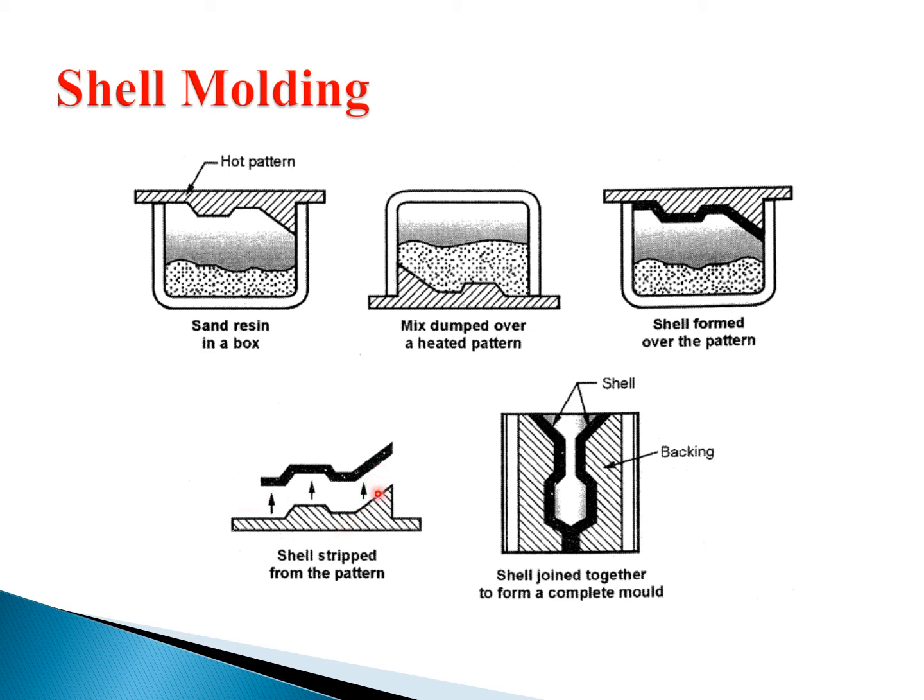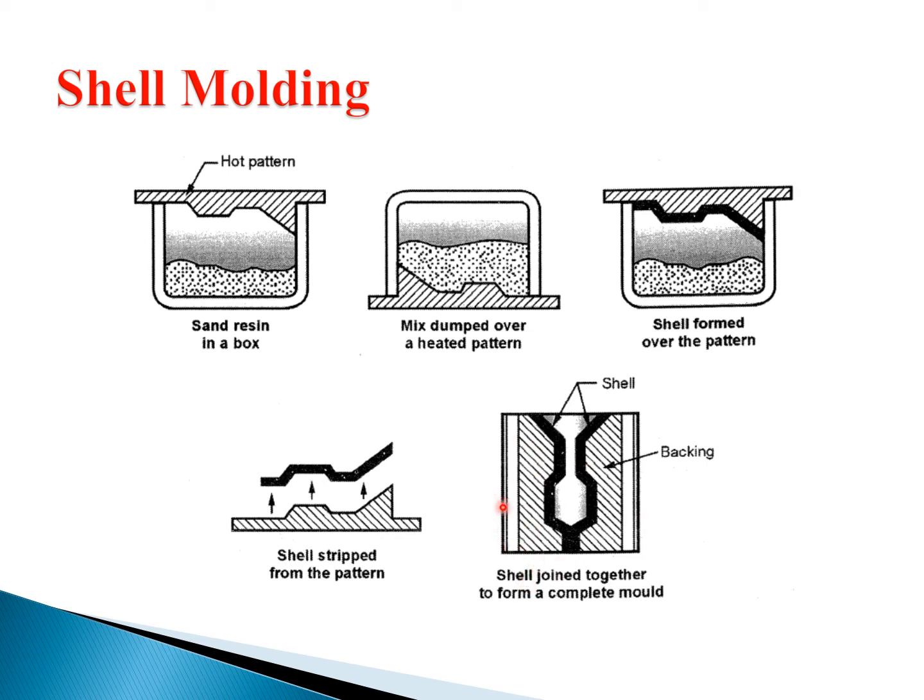We make two of the same objects and join them like this. When we join both, it becomes a complete mold. This is known as the shell, and this is the backing sand.